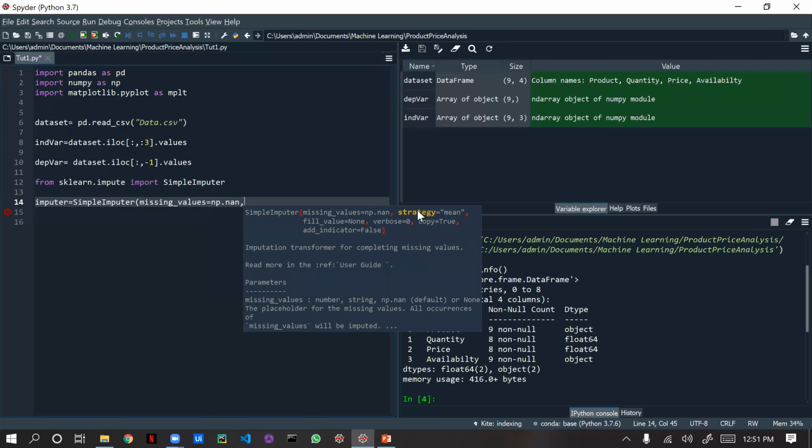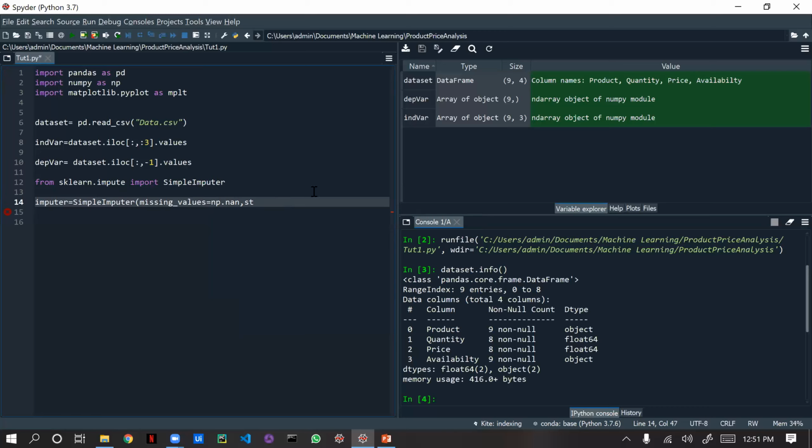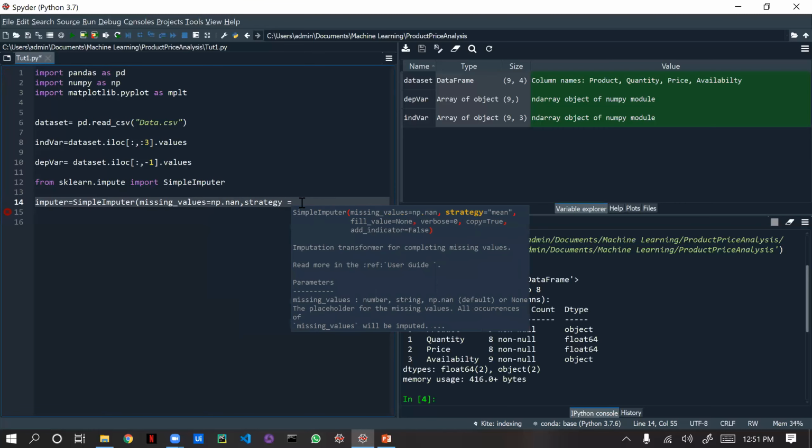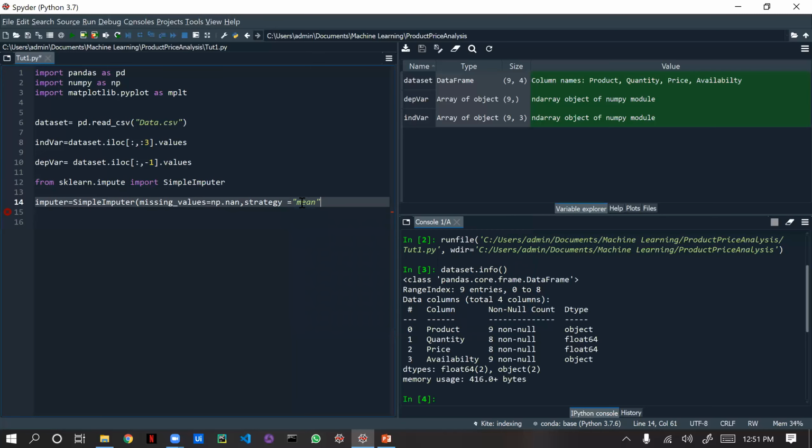See, here it is, right? S-T-R-A-T-E-G-Y, strategy. See how bad I am in spellings. Okay, strategy is equal to mean. You know what mean is, right? You could have learned it in your school days: mean, median. Okay, so now we are going to create the mean. So now mean is created.